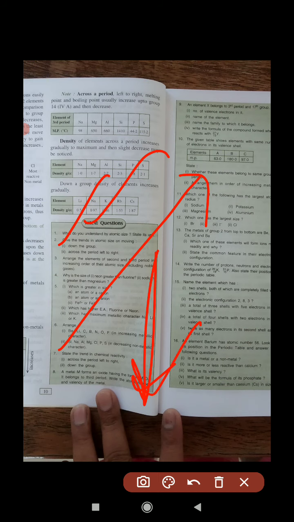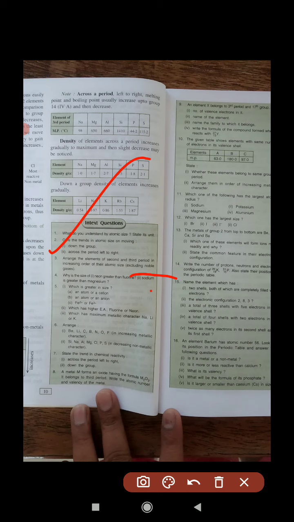What do you mean by atomic size? Its unit is nanometer or angstrom. Give the trend of atomic size moving down a group and across the period from left to right. Down the group atomic size increases, and left to right it slightly decreases as the number of electrons increases. Why does it increase going down a group? Because one extra shell is added. And arrange the elements of the second and third period in increasing order of atomic size, excluding noble gases. Noble gas size is a little bit greater, that's why excluding is written.